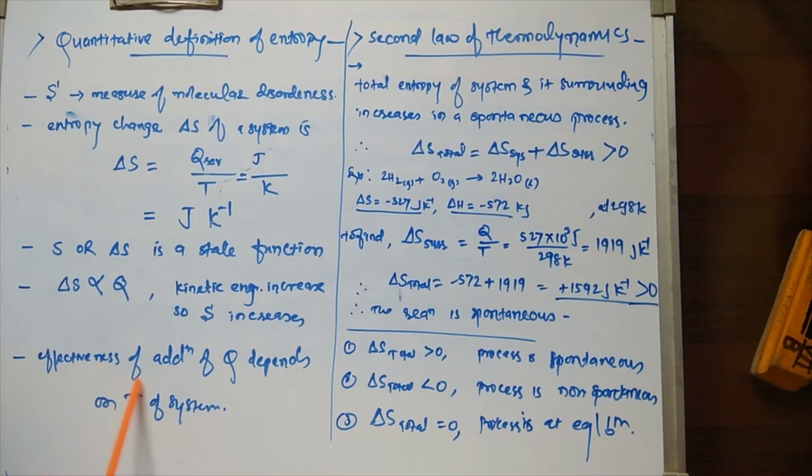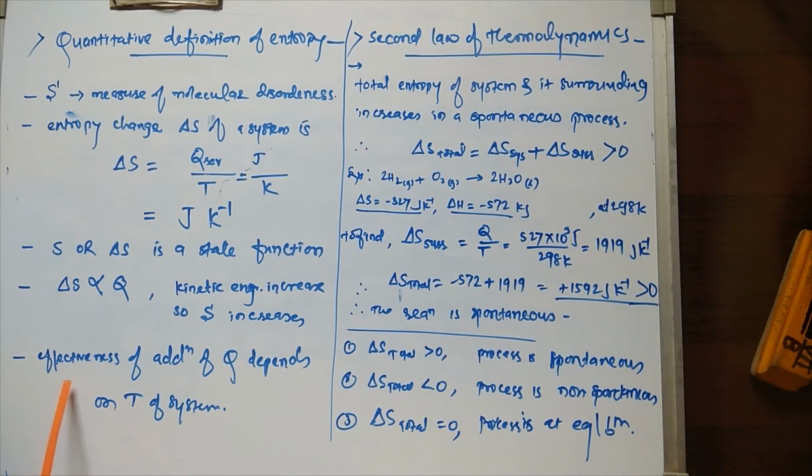But the effectiveness of the addition of heat depends upon the temperature of the system. If the temperature is higher while adding the heat, then the increase in entropy, or the increase in molecular disorderliness, is different than when the heat is added to the system at a lower temperature.